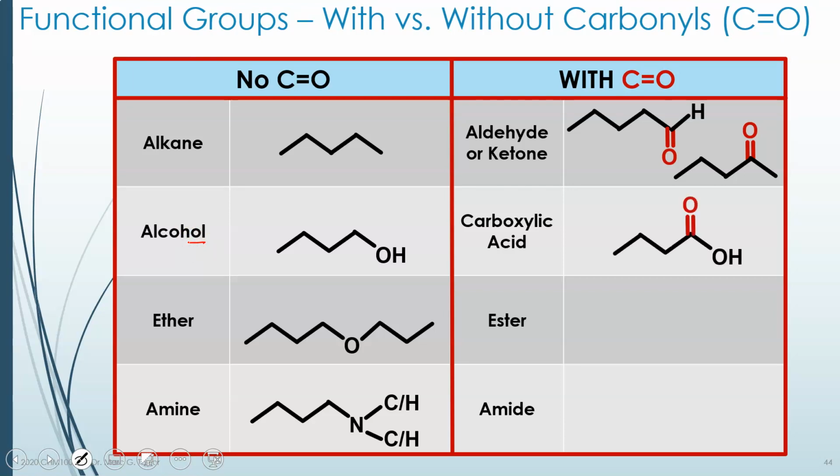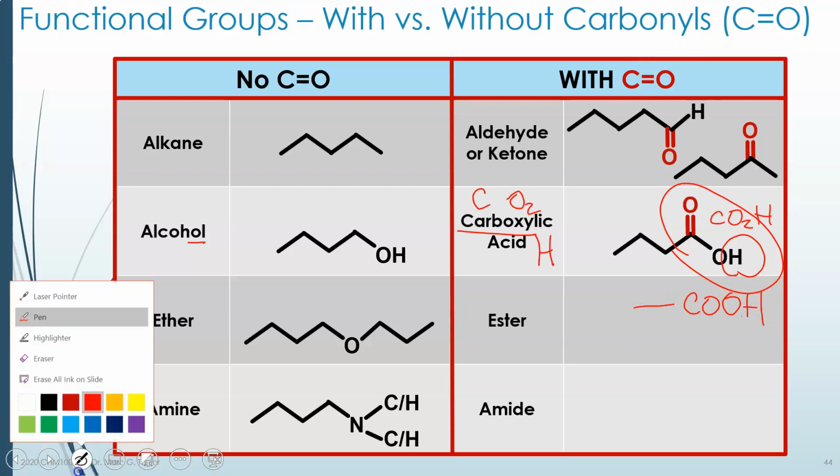If I have a carbonyl on it, it's no longer an alcohol, it's now a carboxylic acid. And you'll learn later the reason why it's called a carboxylic acid. It's carboxy, C, carbon and oxygen based, and it's an acid because it has a hydrogen that can be donated as an H plus ion, which we'll talk about when we get to the module on acids and bases. So you'll notice the last part of this is always C with 2 oxygens and a hydrogen, and sometimes that's written as CO2H or COOH, but that is your tip-off that you have a carboxylic acid.